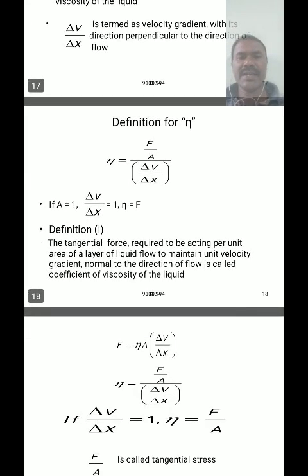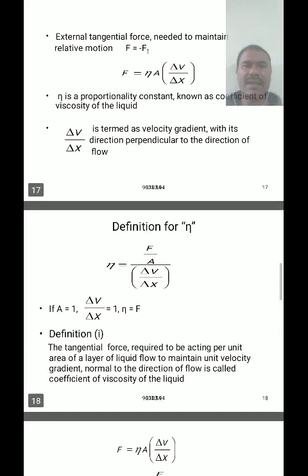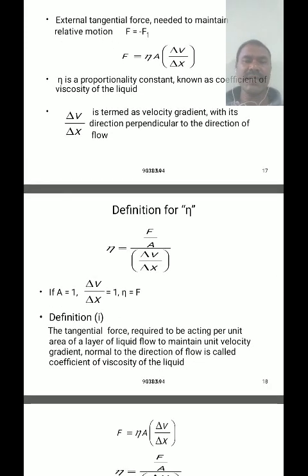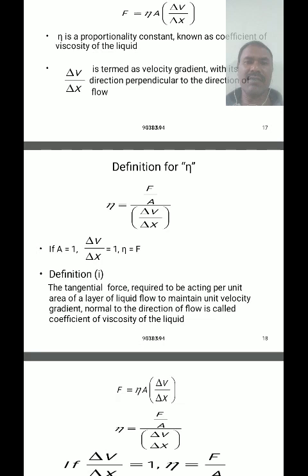The definition of η: by cross multiplication of this equation, F = η A ΔV/ΔX, so η = F divided by A times ΔV/ΔX, that is η = F/A × ΔX/ΔV. For maintaining unit velocity gradient, for constant relative motion, if A = 1 and ΔV/ΔX = 1, then η = F.